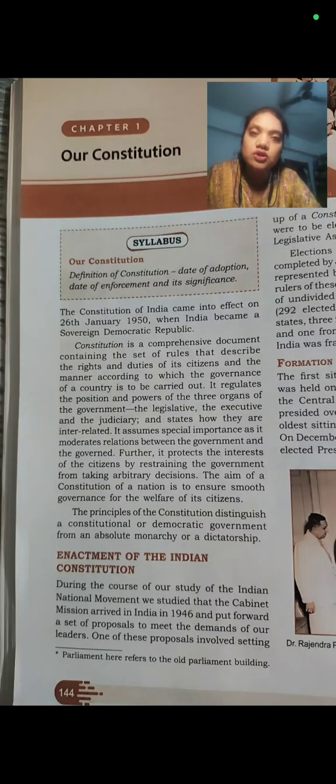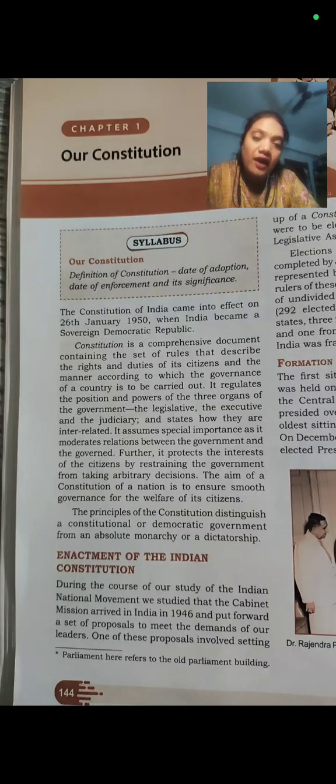We can go to the Supreme Court and the High Court to claim our fundamental rights. Moreover, the constitution also stops the government from misusing its power. With the help of the constitution only, the government is able to run this country smoothly. These are the basic things.